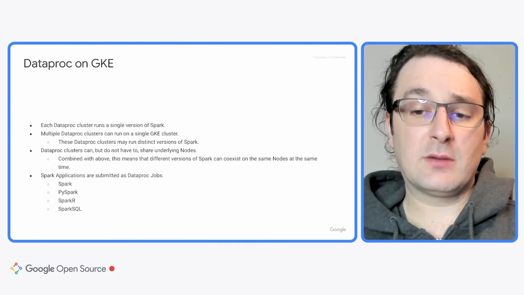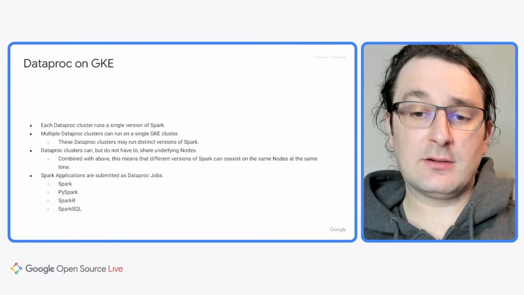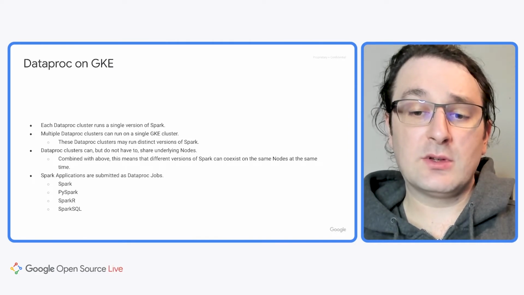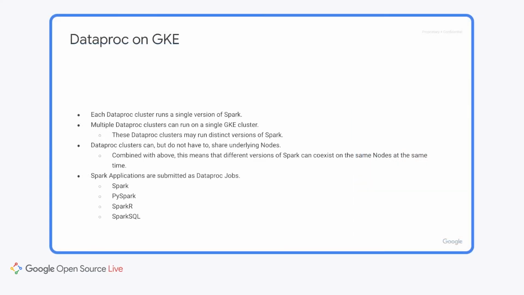Multiple Dataproc clusters can run on a single GKE cluster. These Dataproc clusters may run distinct versions of Spark. Dataproc clusters can, but don't have to, share underlying nodes. All of those combined mean that different versions of Spark can coexist on the same nodes at the same time. Dataproc on GKE does not support the native Spark Submit API. Instead, Spark applications must be submitted as Dataproc jobs. As of now, Dataproc on GKE supports Spark, PySpark, SparkR, and Spark SQL applications.